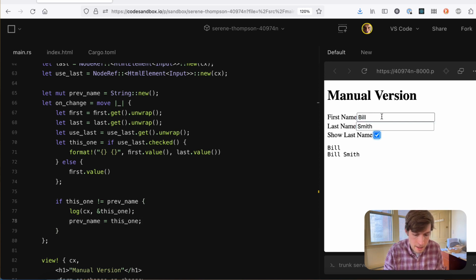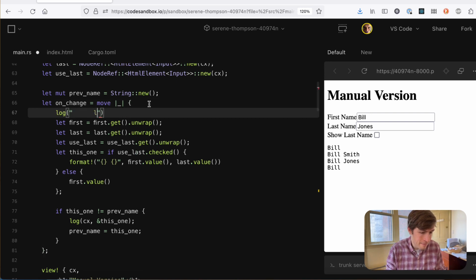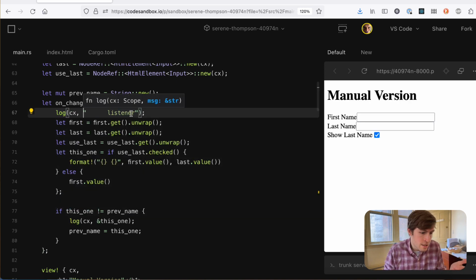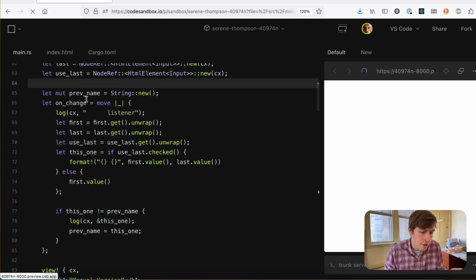So we've got Bill, Smith, Jones, set last name, Thompson, right? Okay, because now what we're doing is every time it changes, we're still rerunning it. So when the last name changes, this listener is firing. And I could even make that more explicit by putting another little log here. But basically, because we're memoizing it, because we're checking it against the previous name, we're not running that side effect.